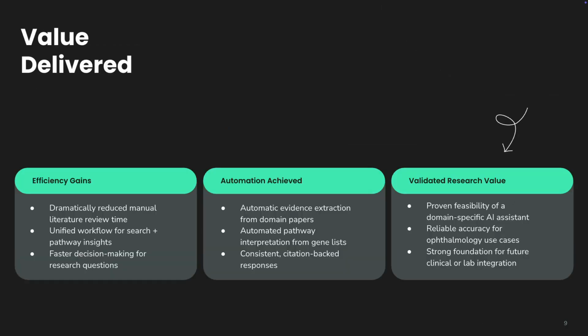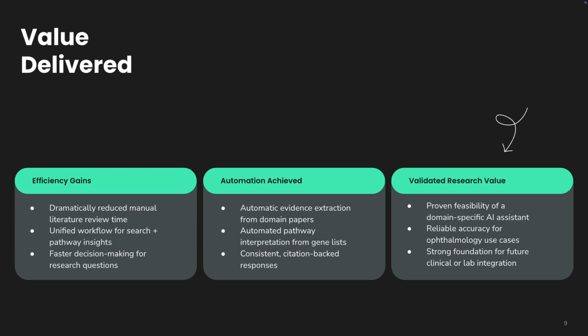In summary, here is the value EyeQ has delivered to our researchers. We have achieved significant efficiency gains by dramatically reducing manual literature review time and creating a unified workflow for search and pathway insights, leading to faster decision making.